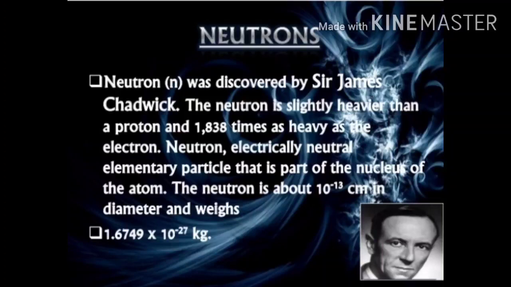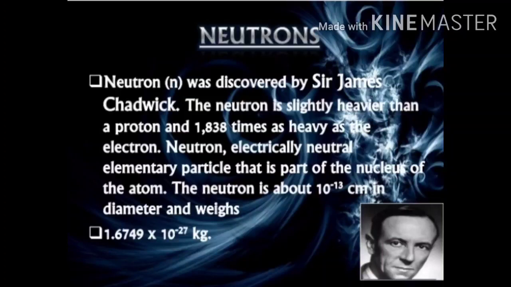Neutron was discovered by James Chadwick. Neutrons are slightly heavier than protons, or approximately equal to the mass of the proton. Neutrons are electrically neutral. They don't have any charge.